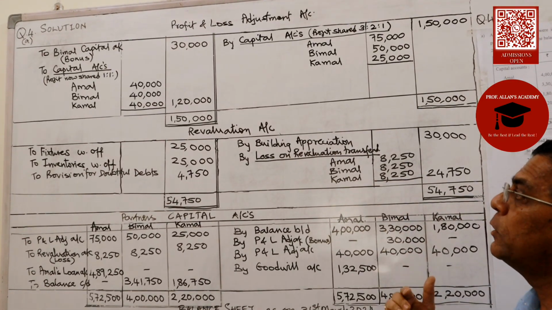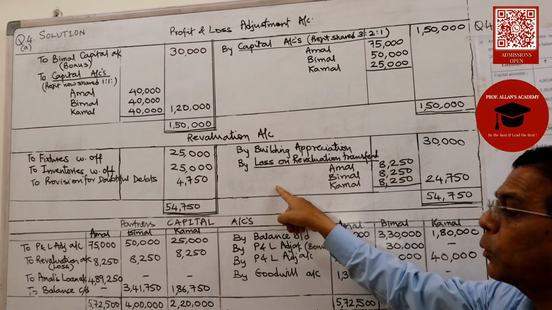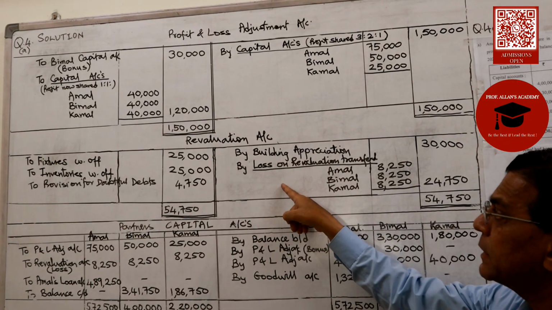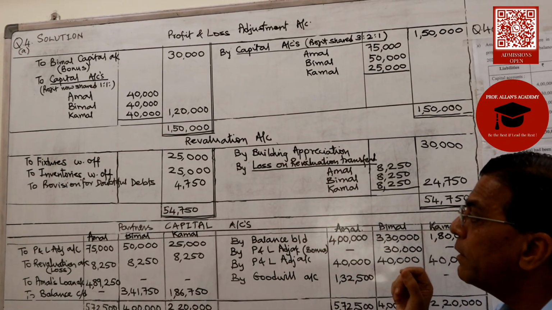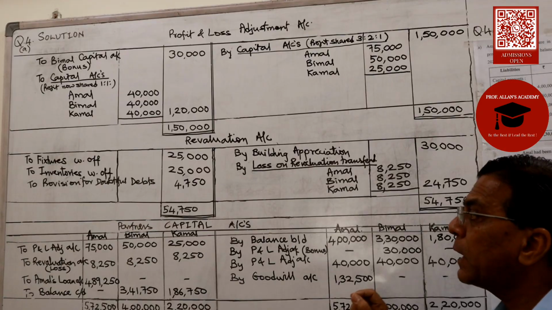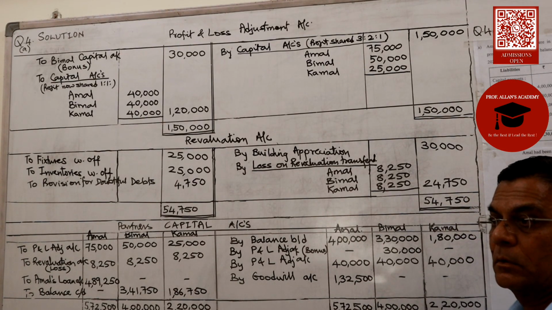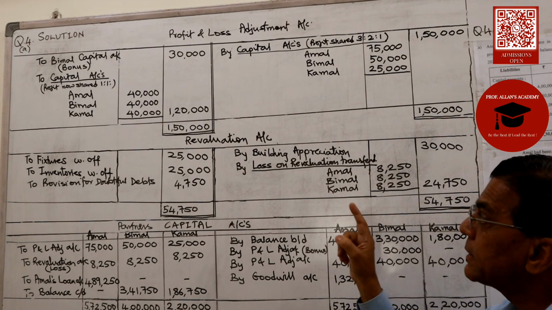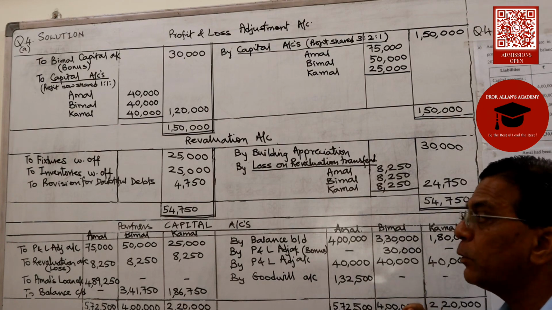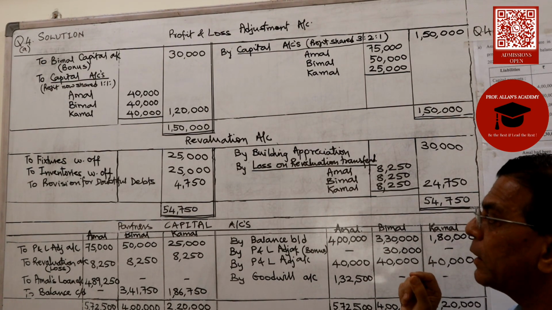Now when we are looking at the solution, the question tells us that we are required to prepare the revaluation account and partners' capital accounts. Mind you, they are telling us we are required to prepare the revaluation account and partners' capital accounts.